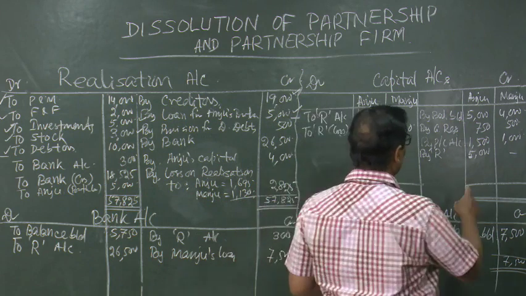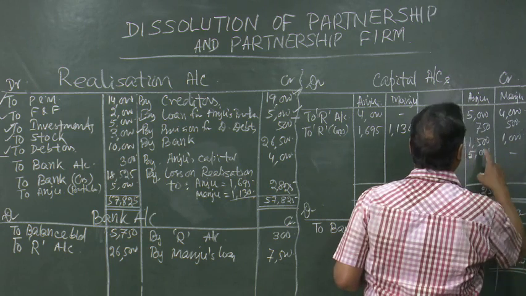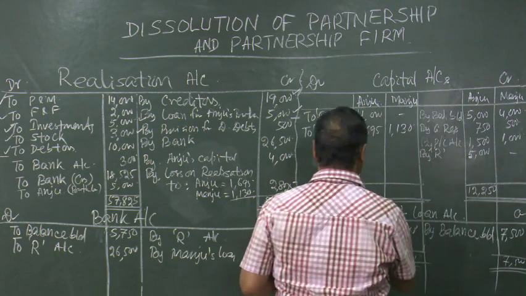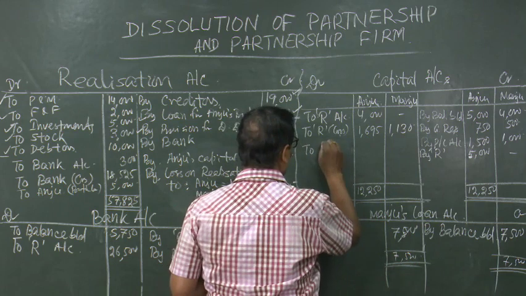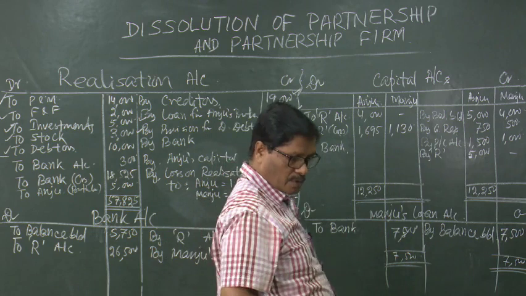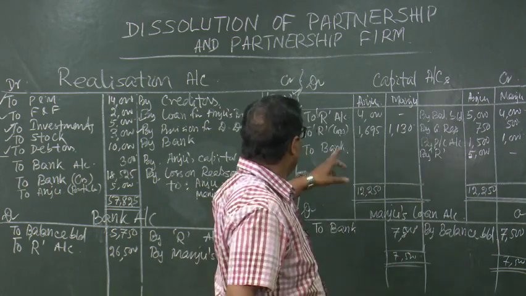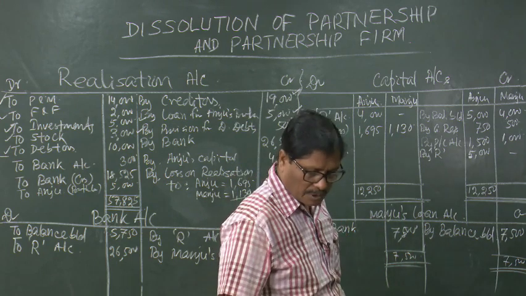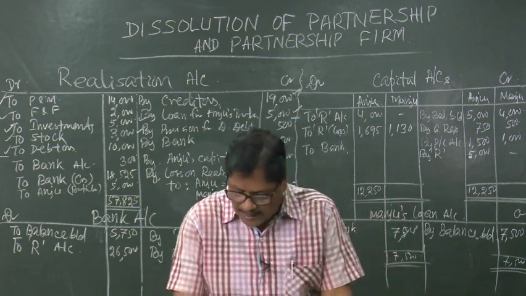Anju has got more credit, that is 12,250. To cash or to bank, balancing figure will be there, that will be 12,250 minus 1695 minus 4,000. So, this will be 6,555.